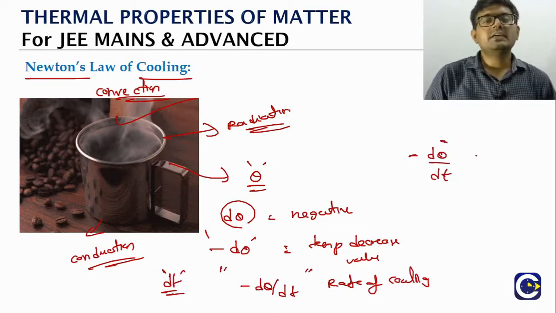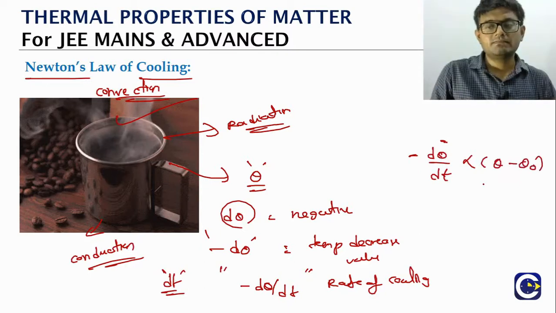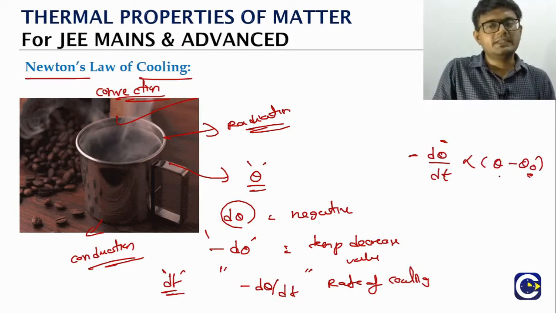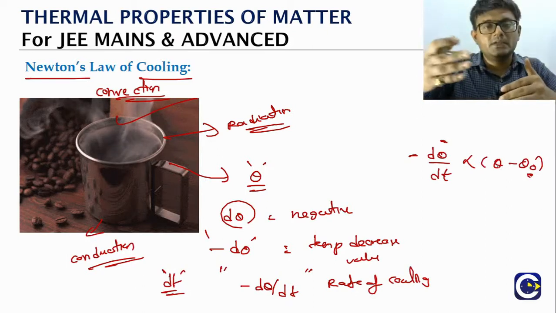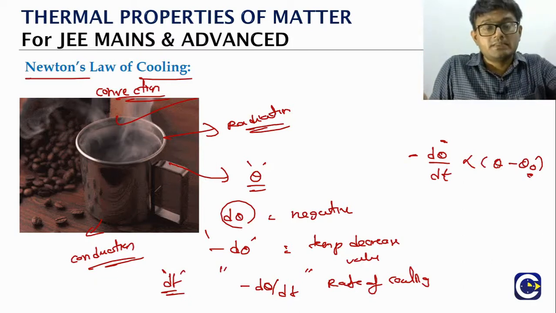The rate of cooling is directly proportional to the temperature difference between the object and the surrounding. So if the surrounding temperature is theta naught and the object temperature is theta, then the rate of cooling is directly proportional to the temperature difference between the object and the surrounding. Means when the temperature difference is more, the rate of cooling will be more, so the object will cool faster. When the temperature difference is less, then the rate of cooling is what?